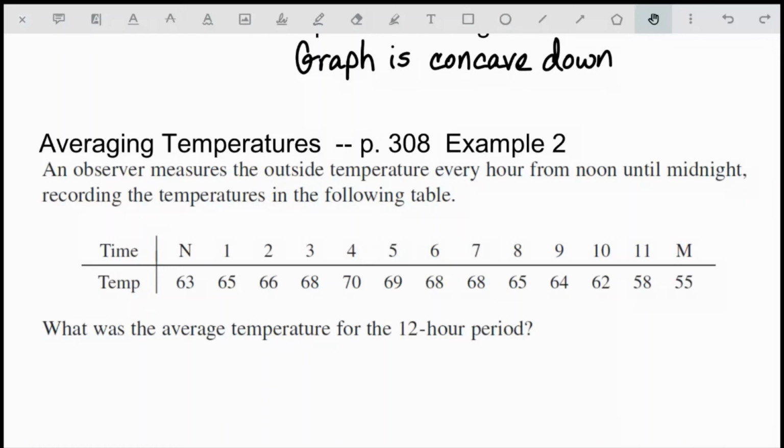Now, when they talk about the average temperature here, we're referring to an average function value. There are different ways that we can calculate an average, right? One way is to think about a statistical mean, where we add up the points and divide by the number of points. What we're trying to do here is think about, if we took the temperature at every point between noon and midnight, which is impossible, obviously, because we have an infinite number of points, but if we averaged out all of those points, what would the average temperature be? So rather than just doing a statistical mean, we're really looking for an average function value.